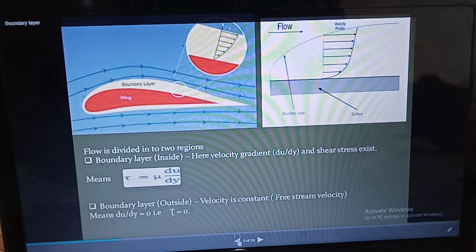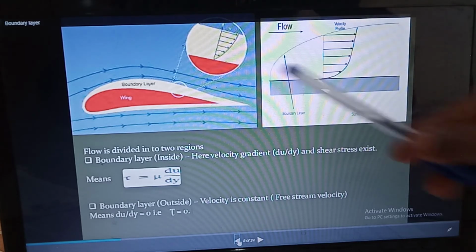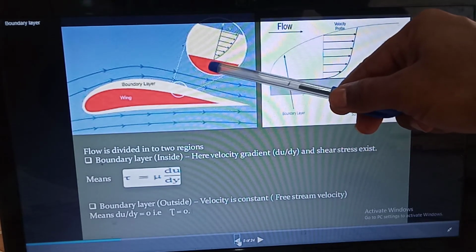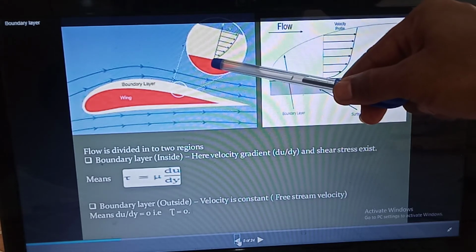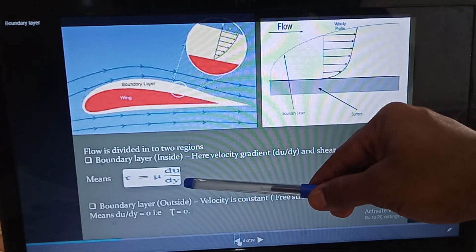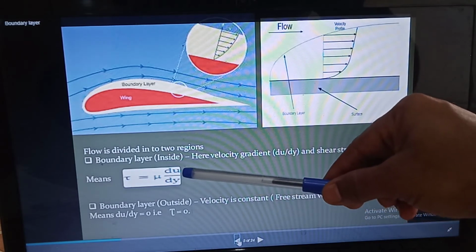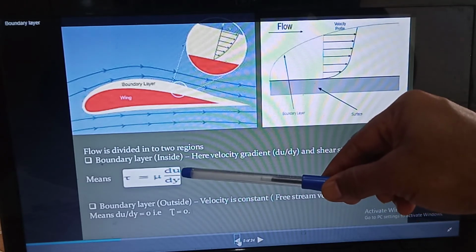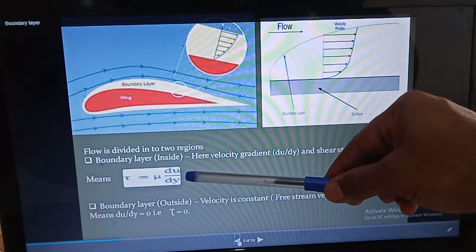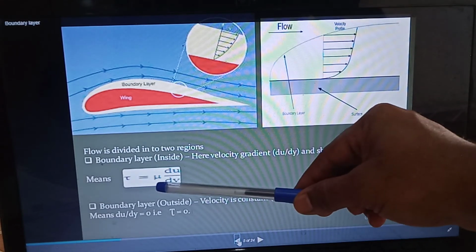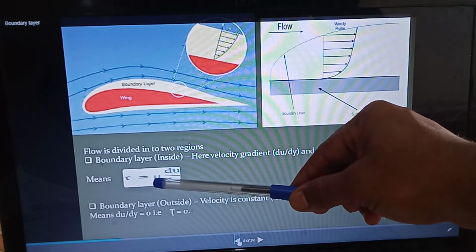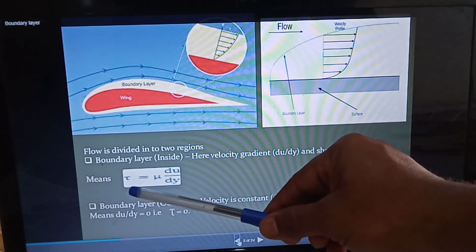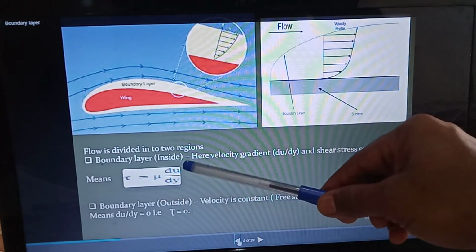The first one is inside the boundary layer, where shear stress exists. From Newton's law of viscosity, the shear stress is directly proportional to the velocity gradient. If we remove the proportionality sign, we have to consider a constant, and the dynamic viscosity comes in place of it. So tau will become equal to mu times du by dy.